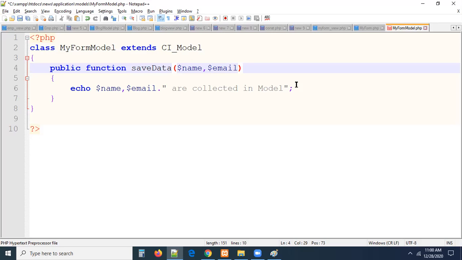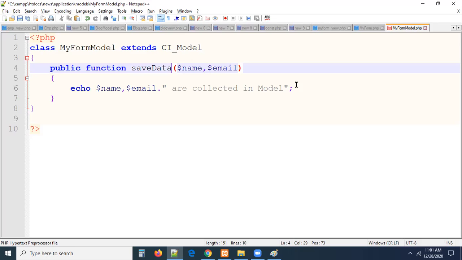Now, I think if we understand these flows, slowly we can enter into database communication. But before going to database communication, I have to talk about helpers and libraries also. Some predefined helpers are there, some predefined libraries are there, guys. Let us see how we can work with them in the upcoming session. I will give you some examples also, for example the form validation library and the email library, and how we can work with those libraries in our controller.